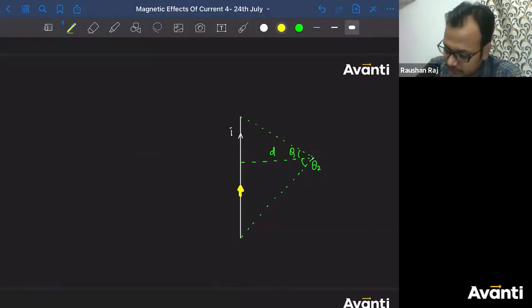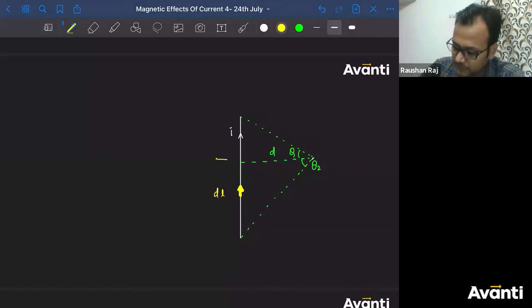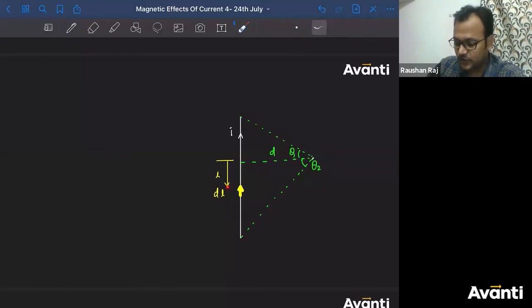Let's say the thickness of this is dl. कहां से दूरी है? So from this point, the distance of this current carrying element is, let us say, L. So at a distance of L from this point, there is a current carrying element of thickness dl. अच्छा, what is the position of this dl?